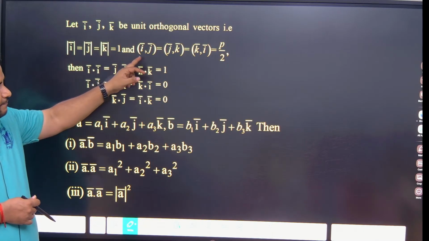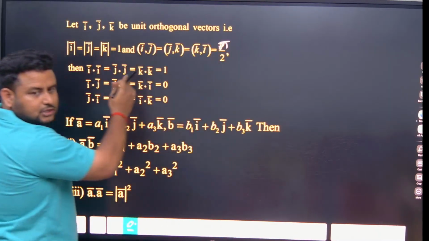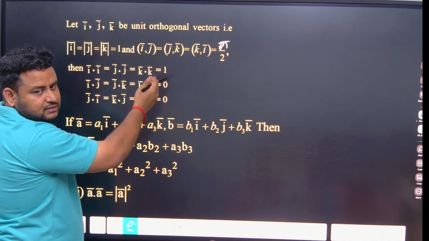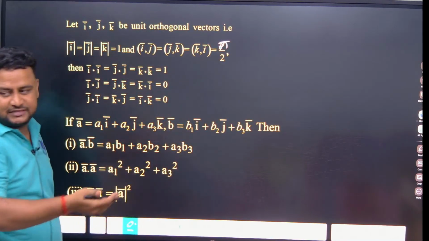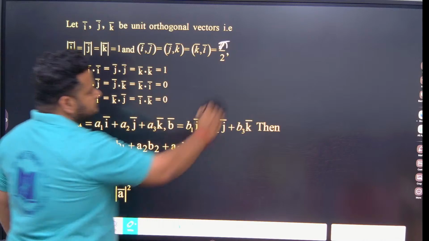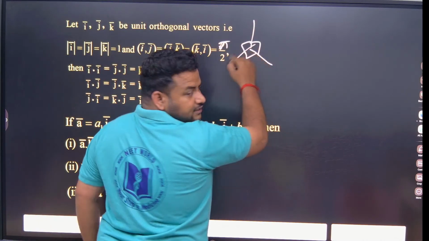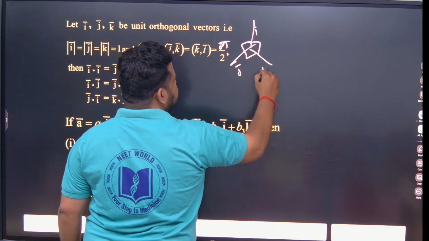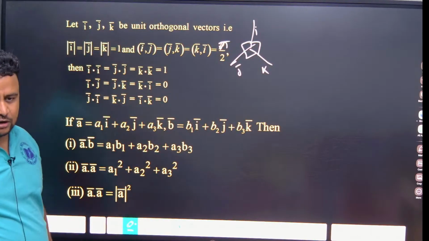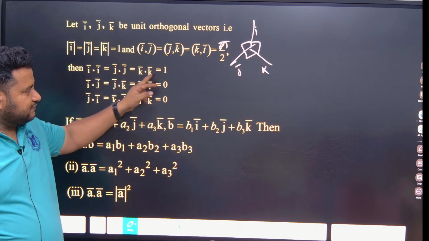The angle between i and j, or j and k, or k and i, will be pi by 2, that is, 90 degrees. The angle between them, i, j, k, will be 90 degrees.